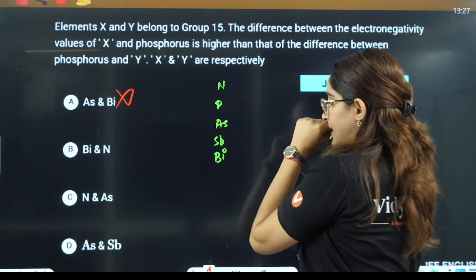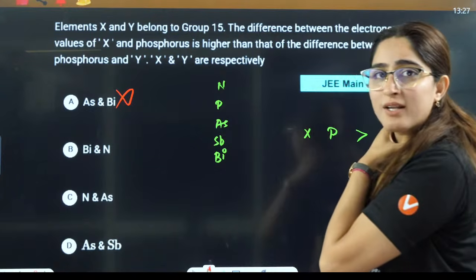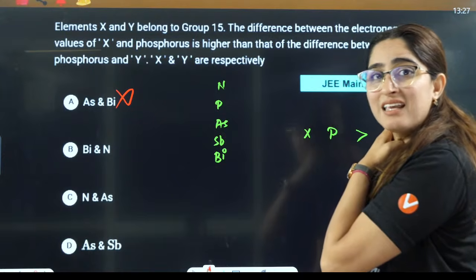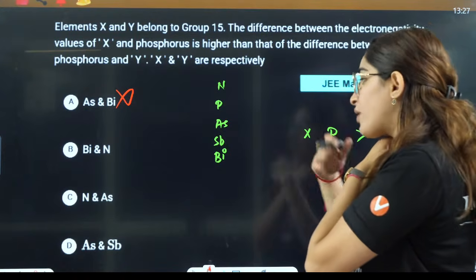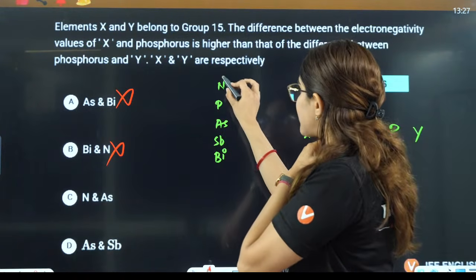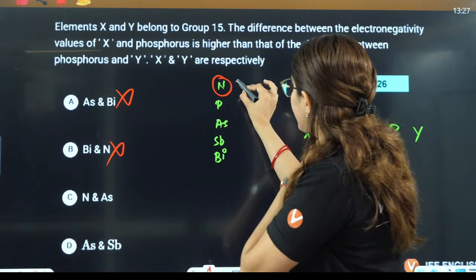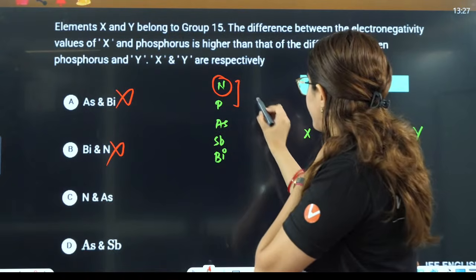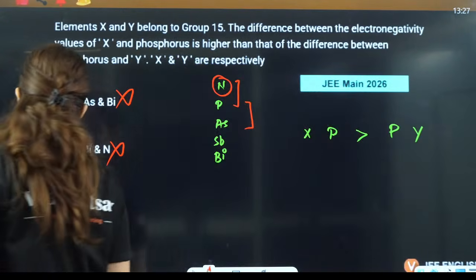So in this case, down the group, what is happening? Electronegativity is decreasing here, right? So X should have more electronegativity. So this is also not correct. In this case, nitrogen has more electronegativity, and we are saying that these two have a higher electronegativity difference as compared to these two. So the answer will be C is the correct answer here.